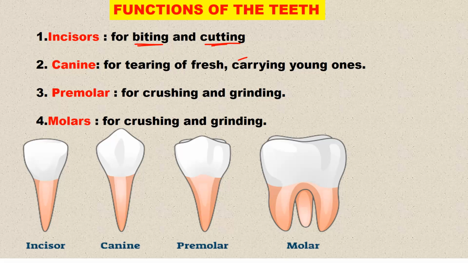Then canines are used for tearing flesh and killing young ones. In animals such as lions, they are very long, which means they are used for tearing flesh, and also to suffocate their prey.